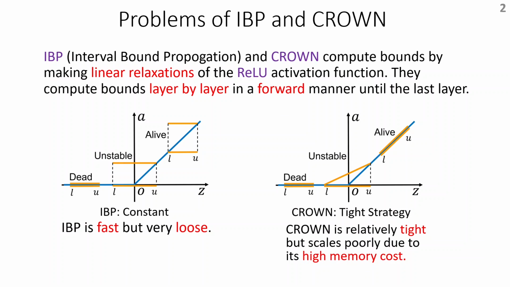Interval-bound propagation and CROWN are two typical methods to compute these bounds. They compute these bounds by making linear relaxations of the ReLU activation. However, both of them have their own problems. IBP is fast but is very loose. CROWN is relatively tight but scales poorly due to its high memory cost.